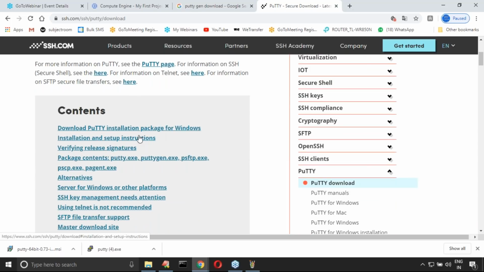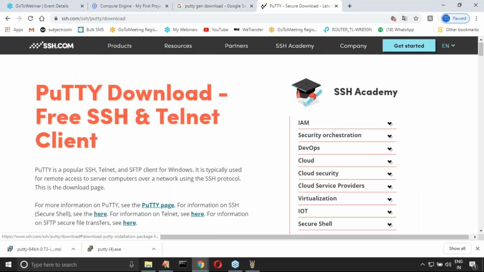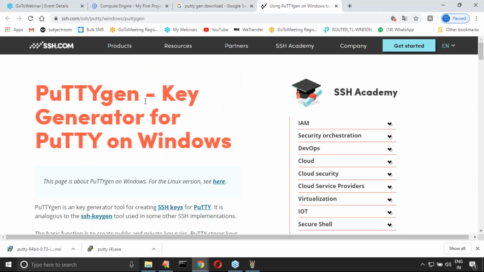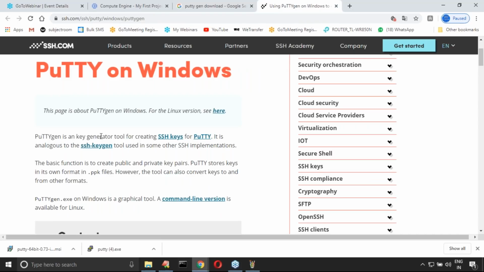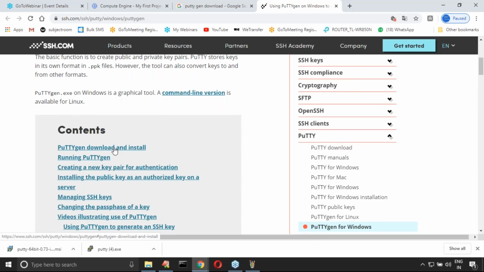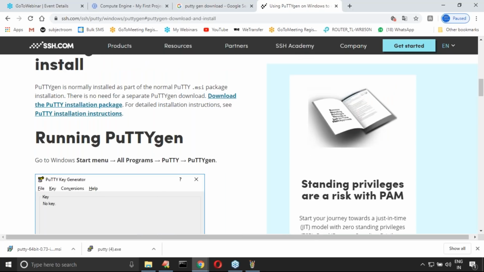PuttyGen installer. The Putty installation package, it is asking. PuttyGen on Windows is used to create SSH keys. Can you please observe that? PuttyGen is a key tool for SSH keys for Putty. SSH keygen is used for PuttyGen download and install. Download Putty.